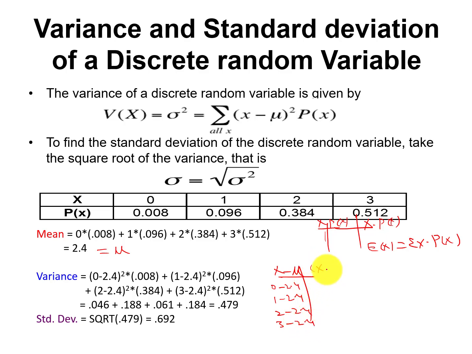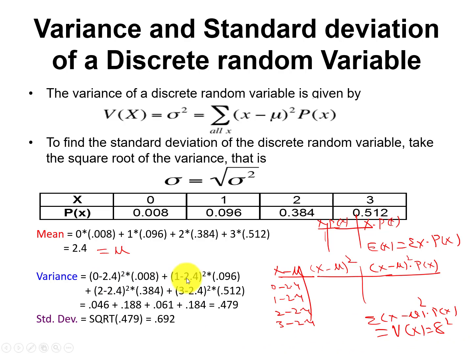In the next step, what you need to do is take (x minus mu) whole square, because in the formula we have (x minus mu) whole square. Just like in this one, (0 minus 2.4) whole square. We are just applying this formula directly. Then you need to multiply this with the probability. When you sum it, it will be summation of (x minus mu) whole square into p(x), which will give you the variance of x, or sigma square.